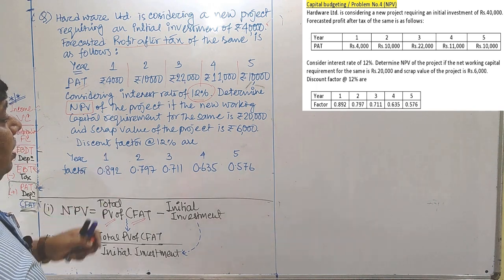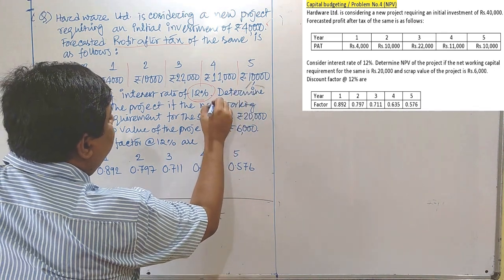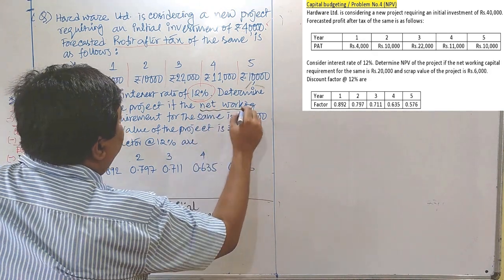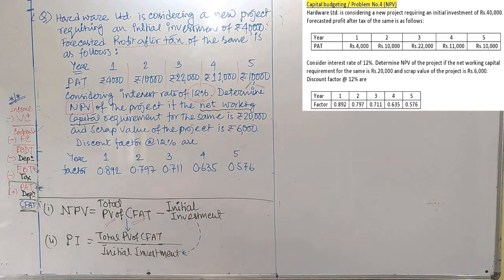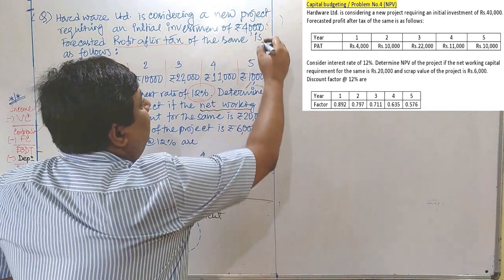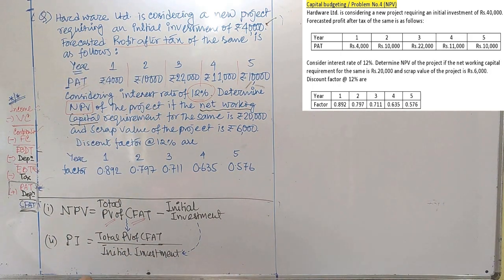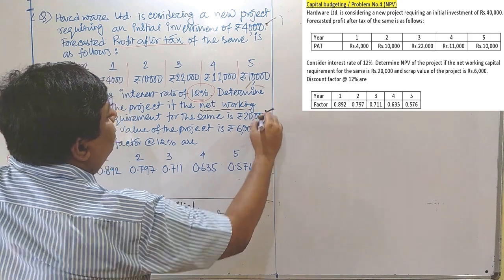If the net working capital requirement for the same is 20,000 and scrap value of the project is 6,000. This is the new logic probably. We got a new line here, net working capital requirement of 20,000. Sometimes in the case of a few projects, it's not only the initial investment required. Apart from that 40,000, sometimes you need to invest a portion for regular activities, which is considered as net working capital. That is how much? 20,000.